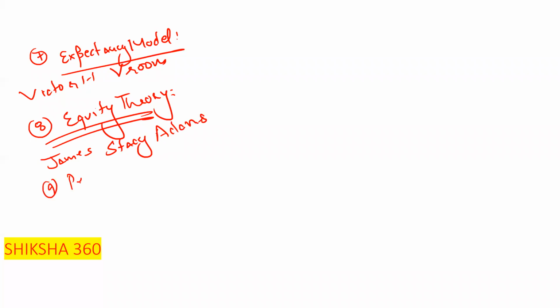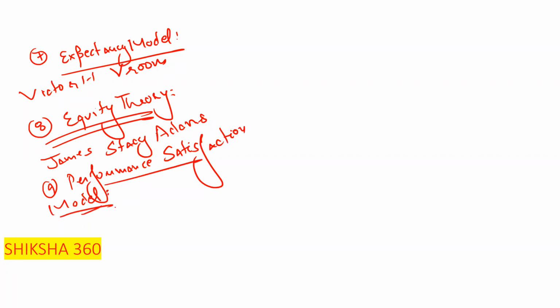Next one is the performance satisfaction model, by Lawler and Porter.